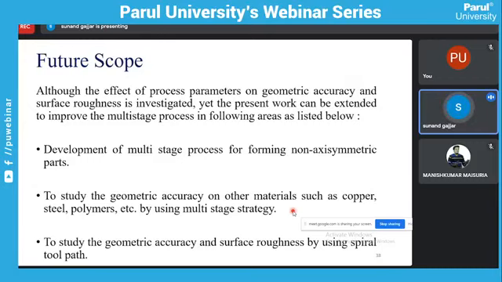We studied only on aluminum material, so we can use other materials like copper, steel, polymers, etc. using multi-stage. And as I told you, if we use a spiral tool path, the straight lines are not observed, so you can study the geometric accuracy and surface roughness using a spiral tool path. So this is the future scope.